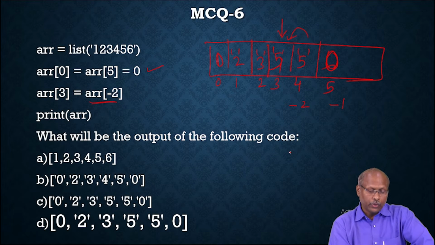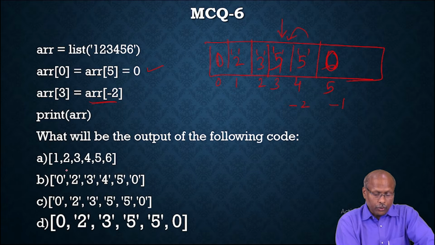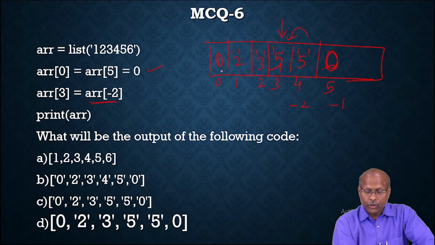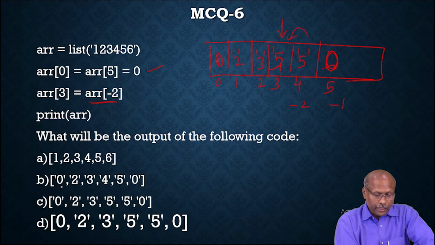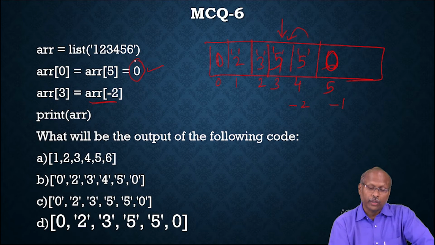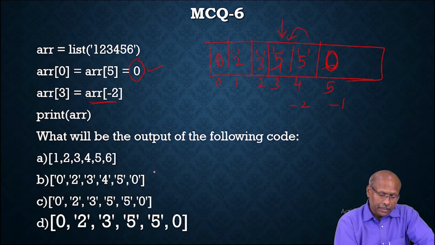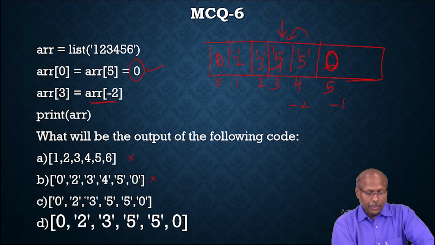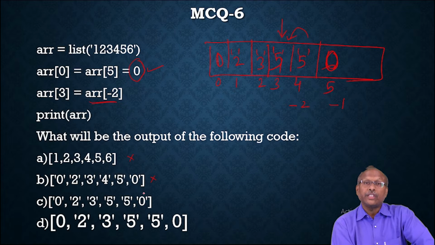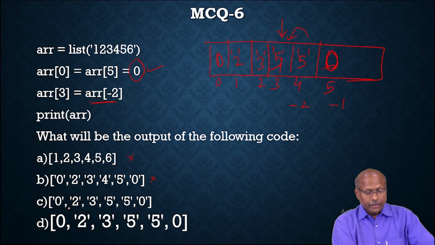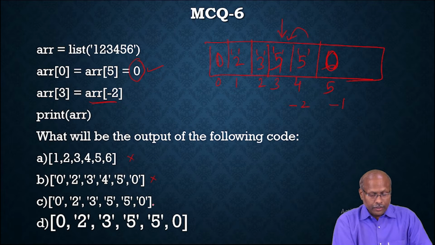Now he is asking what is the output of the following code. What is the correct output? If you observe here 1, 2, 3, 4, 5, 6, it cannot be, because the first two items are 0. Here B has 0, but what have you stored? You stored integer 0, not the character 0. So this is also wrong. First one wrong, second one also wrong, because here character 0 is represented. That's why it is wrong. Third one, character 0 is there. This is also wrong.